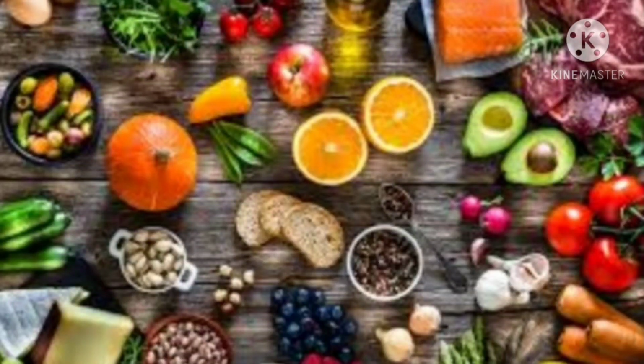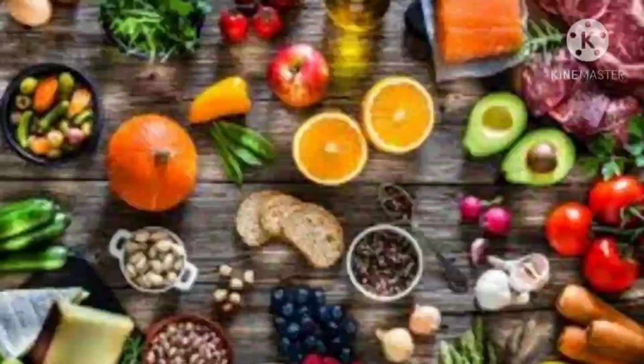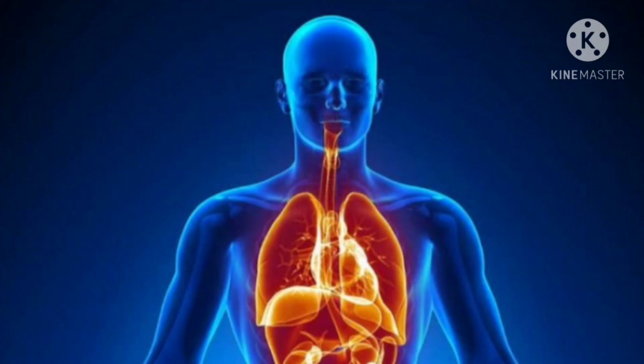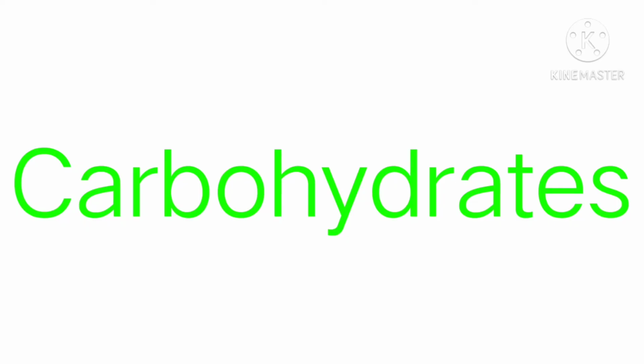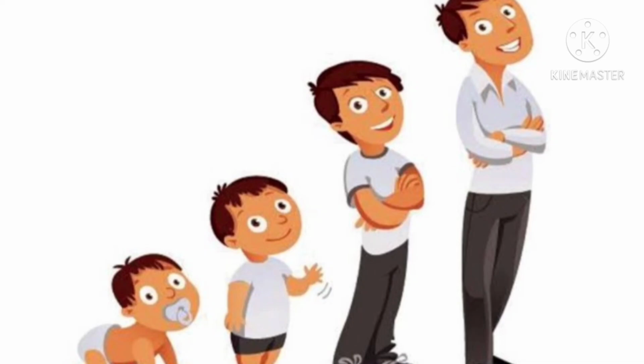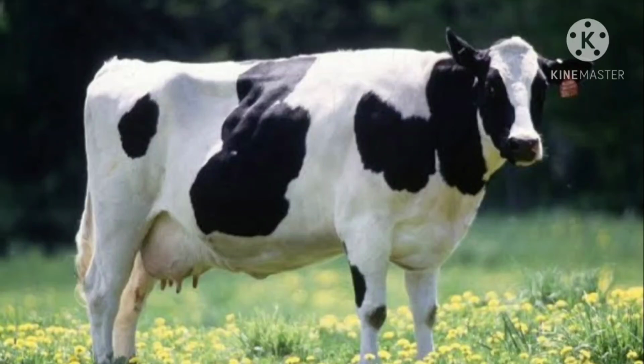Give an example of protein rich food. Egg. Yes. What is the major component of food for our body? Carbohydrates. Yes. Which reagent is used to test the starch? Iodine? Yes. Which helps us to build our body? Proteins? Yes. The fat or oil obtained from cow's milk is ghee.